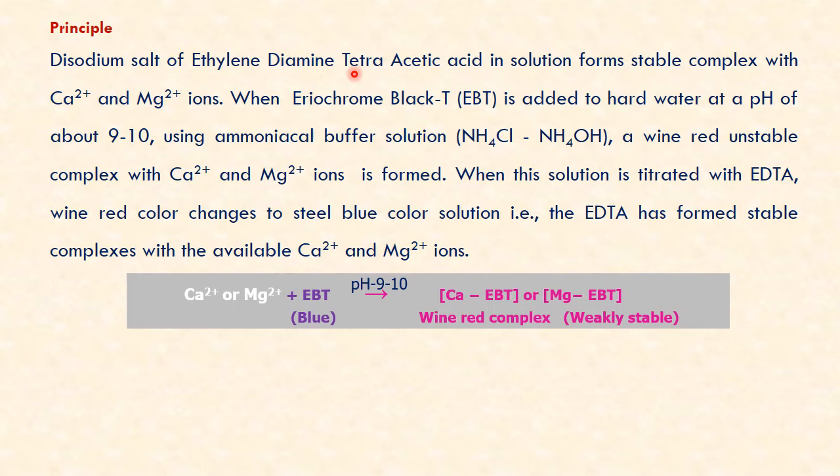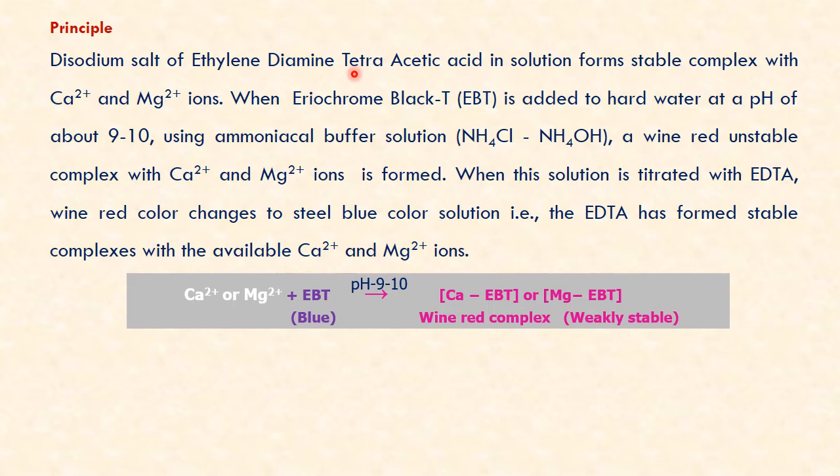These complexes are wine red in color at the pH range 9 to 10. EBT's free color is blue and calcium and magnesium in water are colorless. So when they are added with EBT at the pH range 9 to 10, we get calcium EBT and magnesium EBT, which is wine red in color.